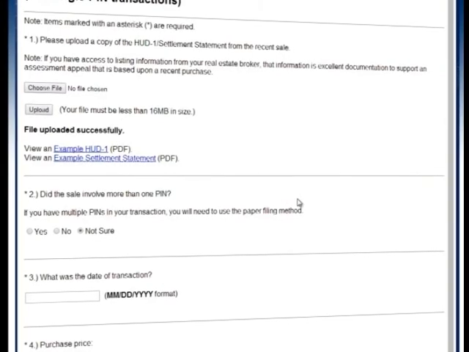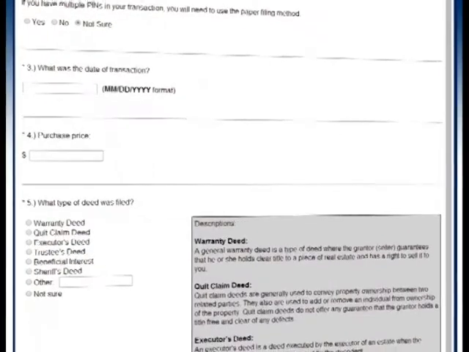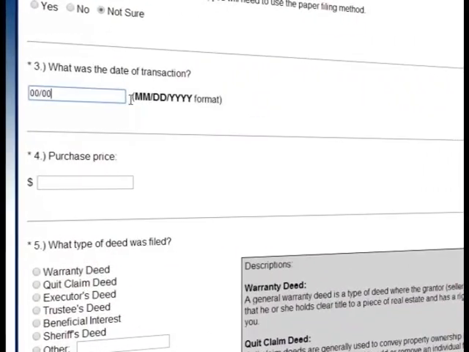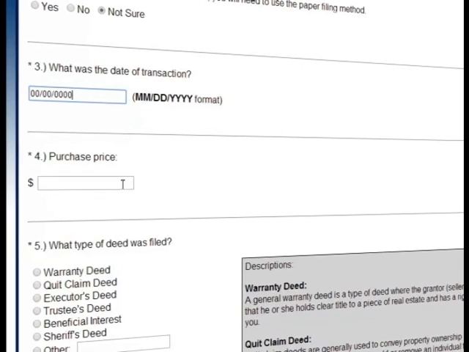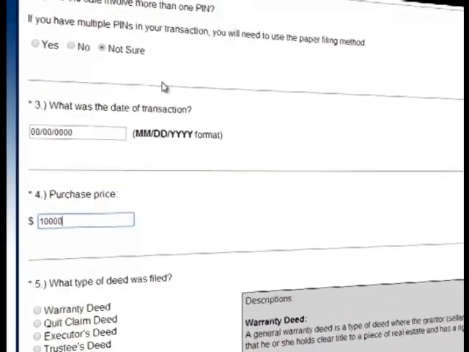It is important to make sure that you fill out all items that are asterisked. These are required to successfully submit your appeal to the Board of Review. If you have a sale transaction that has multiple PINs, you will need to use the paper filing method. You will not be able to file an appeal electronically.